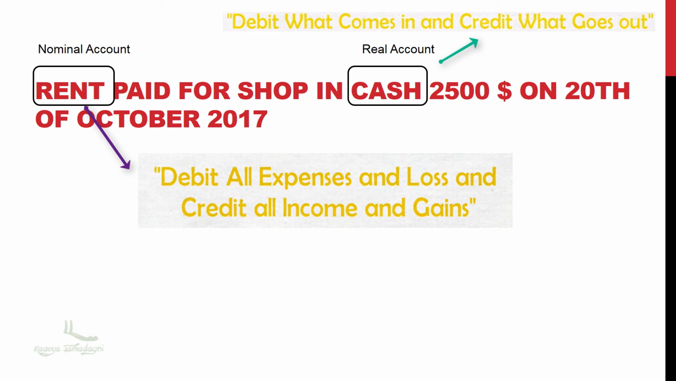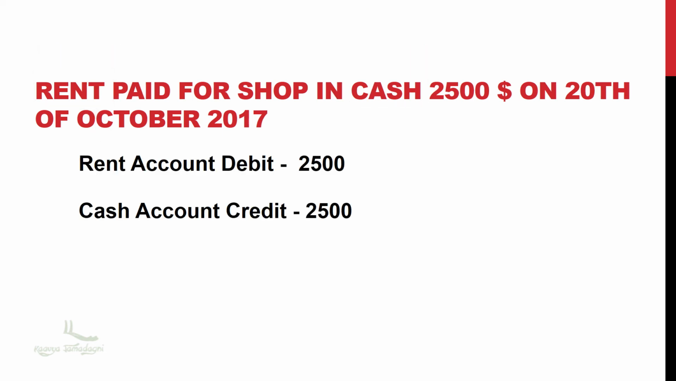Cash belongs to the real account. Debit what comes in and credit what goes out. Correct, right? That's why cash belongs to the real account. Here, cash is an item of asset and it goes out, so it will be credited. So finally, the journal entry will be like this: rent account debit will be $2,500 and cash account credit will be $2,500. Okay? Good. Now let's move on to the next example.